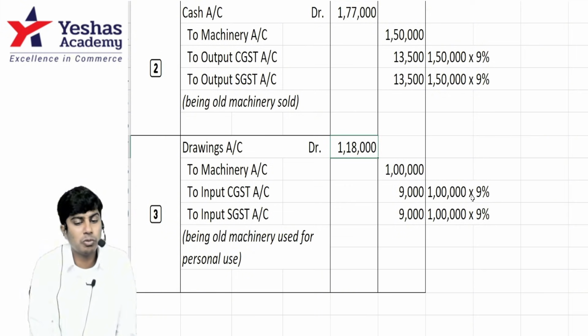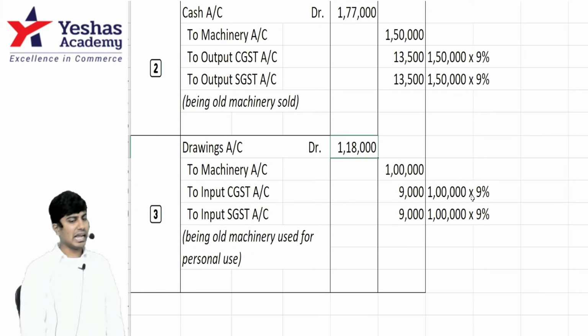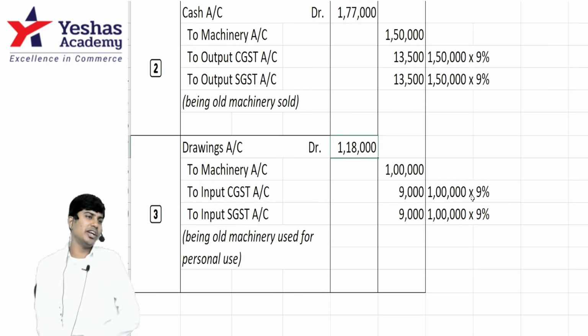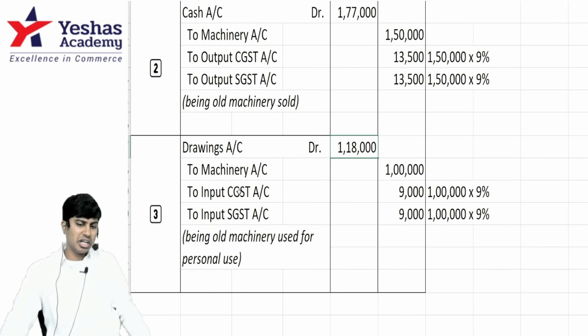I should reverse the input tax credit to the extent of 9 and 9, 18, and my drawings become 1 lakh 18. How much will I deduct from my capital as drawings? 1 lakh 18,000. How much should I reduce from the machinery value? 1 lakh. I have already paid some CGST, SGST, no? From that 9,000 I can't claim input.